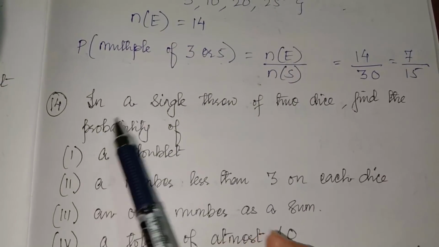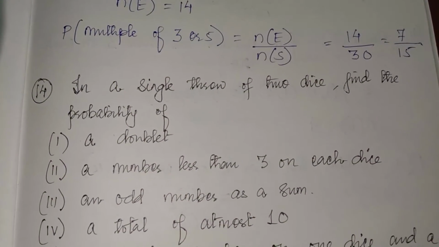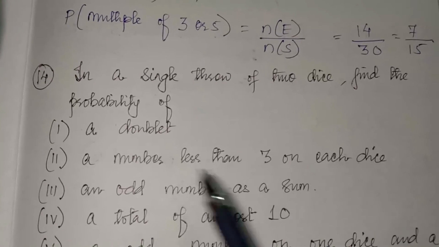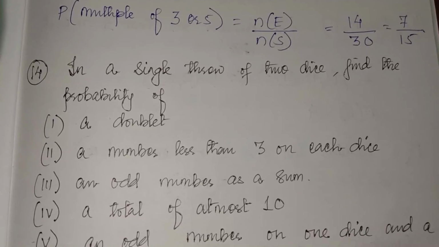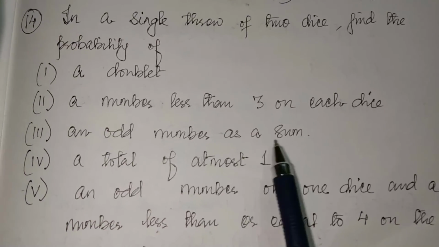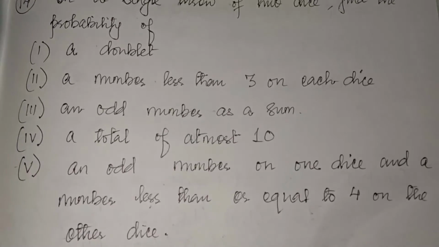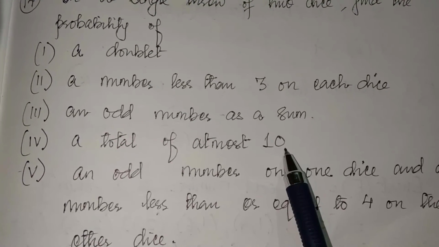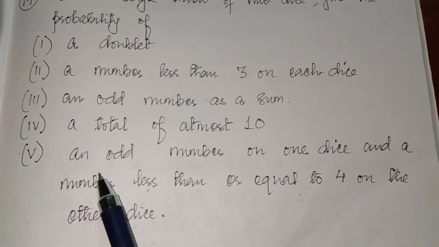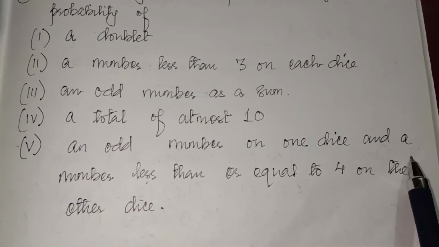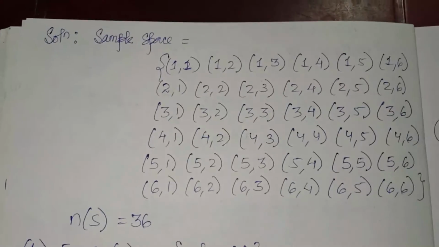Number 14. In a single throw of 2 dice, find the probability. So you know when 2 dice are thrown, you have to write the sample space. First one is a doublet. Next is a number less than 3 on each dice. Number 3, an odd number as a sum. Number 4, a total of at most 10, which means it should not be more than 10. Okay, at most means maximum should be 10. And the last question is an odd number on one dice and a number less than or equal to 4 on the other dice. First you have to write the sample space.